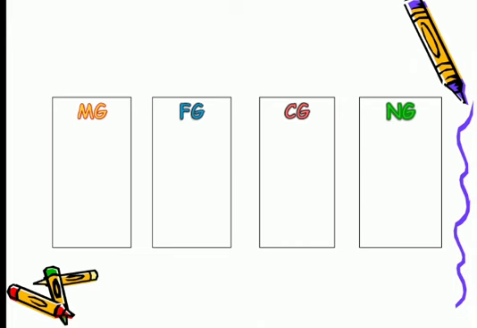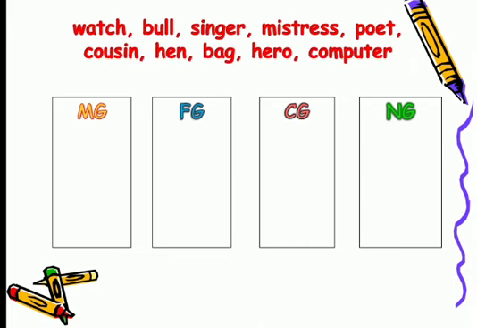Let's make it more clear by doing an activity. Look at these words: watch, bull, singer, mistress, poet, cousin, hen, bag, hero, computer. Now we'll write these words in the category, the gender they belong to. First one is watch. Neither a male nor a female, a non-living thing. Noun, and the gender is neuter gender.